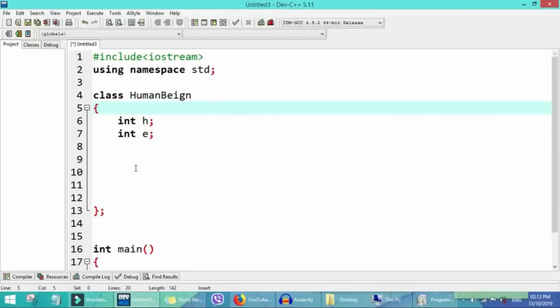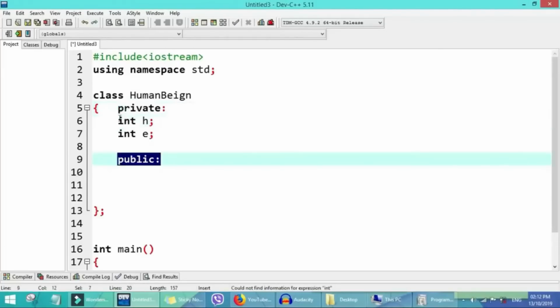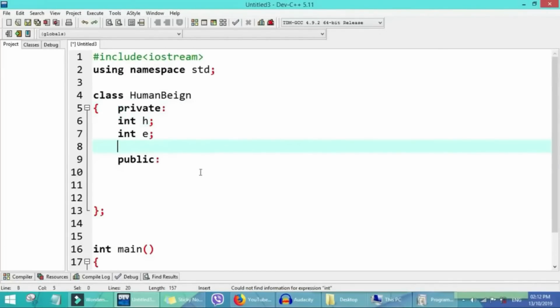But if we want to differentiate, or if we want to specify the visibility of that data, we need to put our specifier. So for here, we want to know the number of hands and eyes a human being has. From the beginning, from the creation of this class, human being, we need what we call a constructor. This first class we want to create, I go use this opportunity to talk about constructor and destructor.